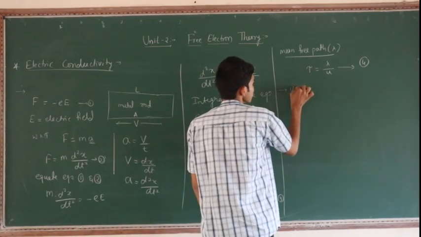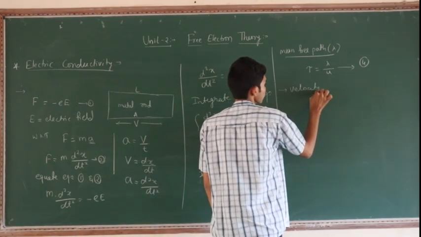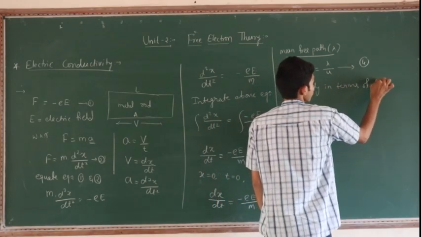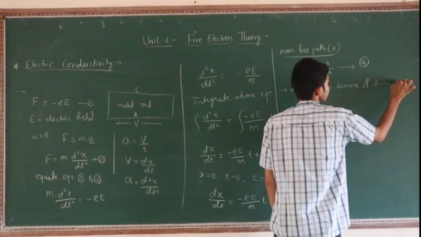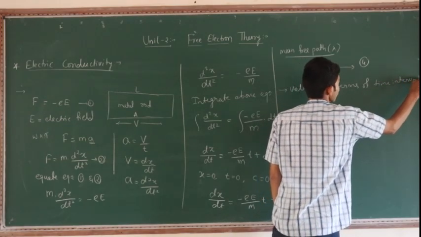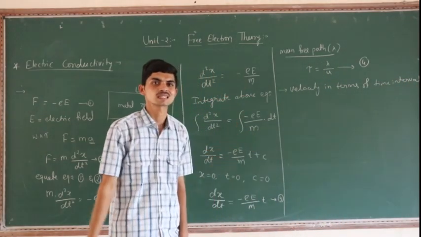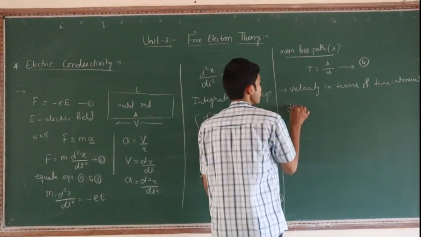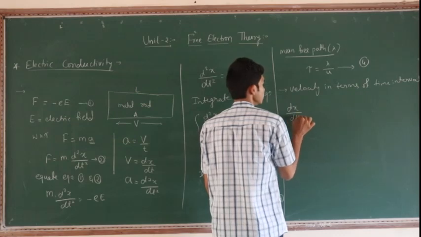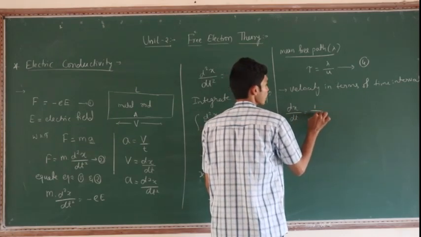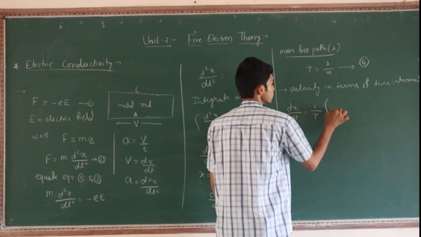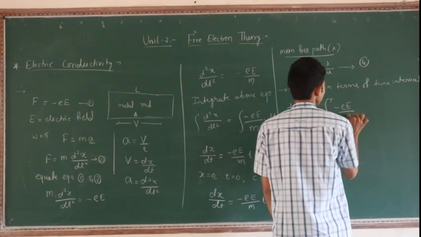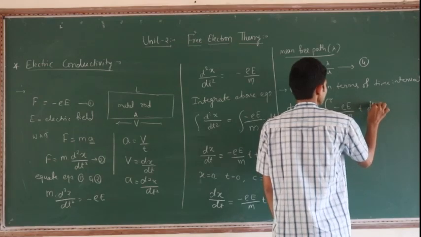The velocity in terms of time interval, at a time interval when the successive collision happens, is given by dx divided by dt is equal to 1 by tau integration from 0 to tau of minus eE divided by m into t into dt.